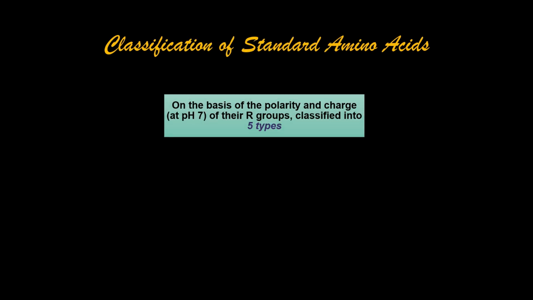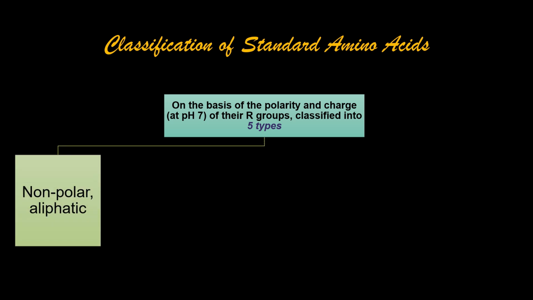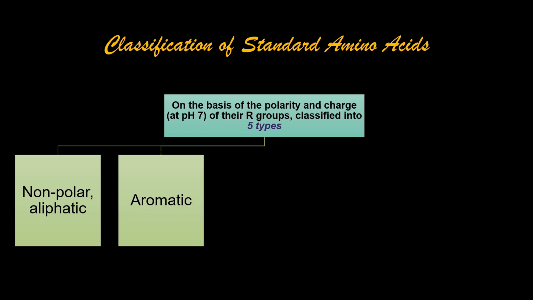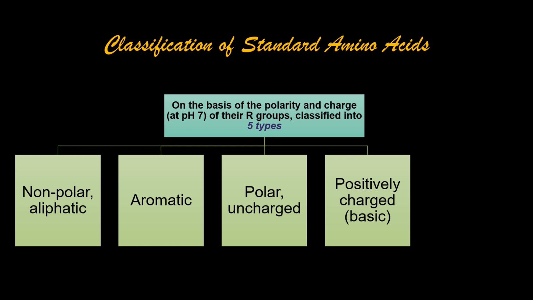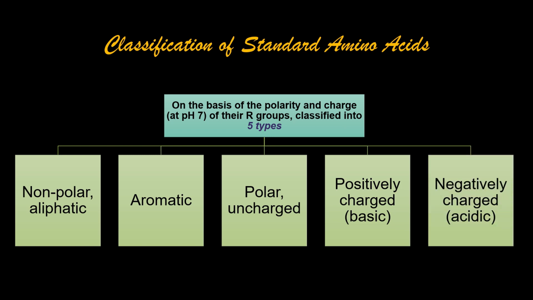For better understanding, we need to classify the amino acids. In this slide, I have classified the amino acids into 5 types on the basis of the polarity and charge of their R group at pH 7. First class we have non-polar aliphatic, then we have aromatic, followed by polar and uncharged, positively charged basic, and last we have negatively charged amino acids.